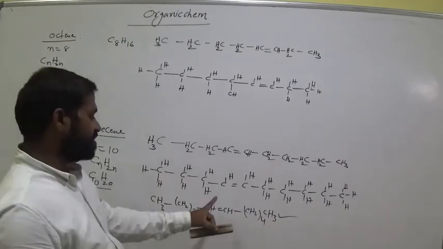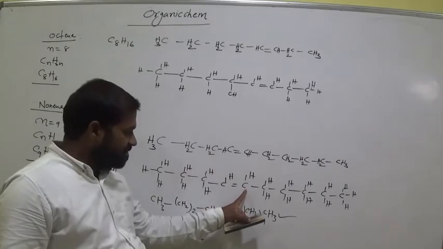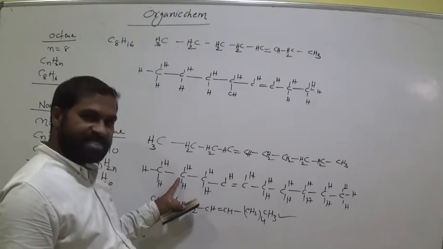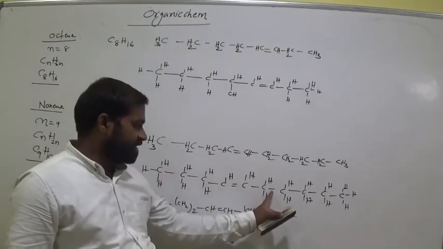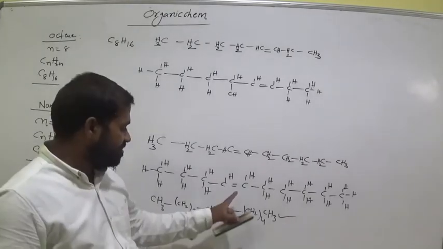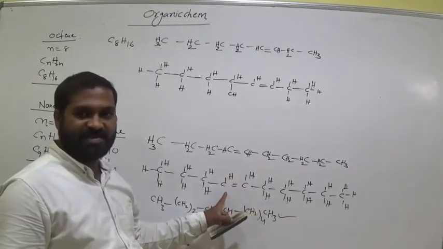So what is the hybridization of this carbon? sp2. What is the hybridization of this carbon? sp2. For this one, sp3. All are single bonds, so this one sp3. This one sp3. This one sp3. So all single bonds around the carbon means it is sp3. If it is bonded with a double bond, that is sp2. Okay.